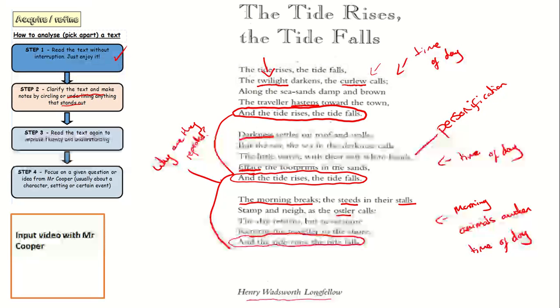We've got repeating lines at the end. Why they're repeated, you might want to start thinking about that. You might want to make a note of that. We've got personification. We've also got bits of vocabulary we might just need to check on. But there you go. There's our analysing. You might have done different things. You might have written different questions down.